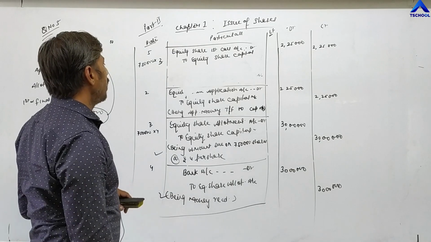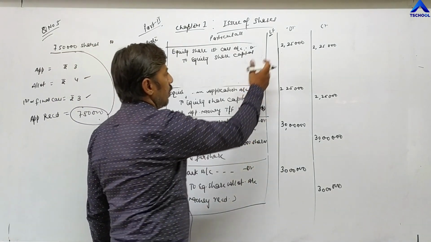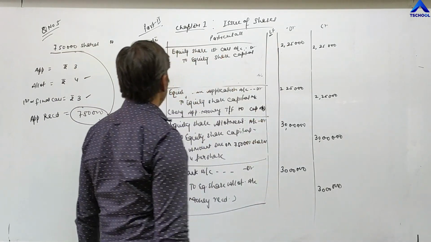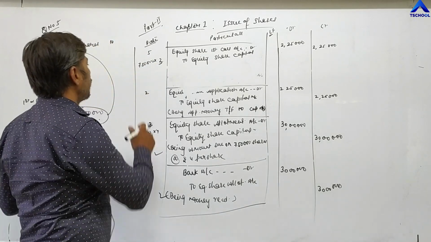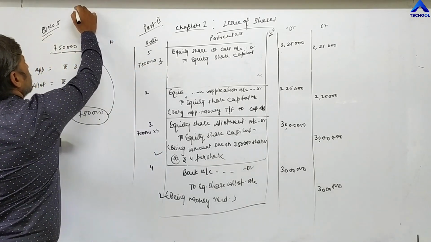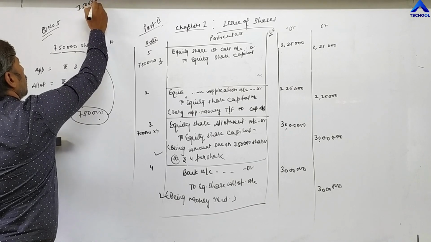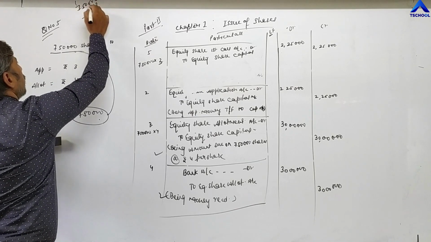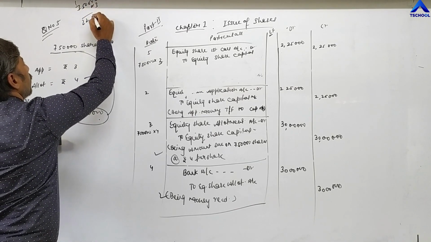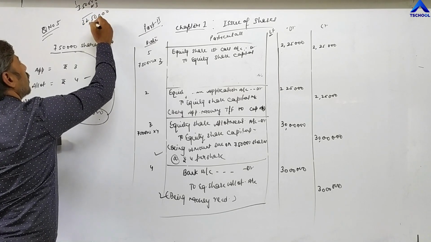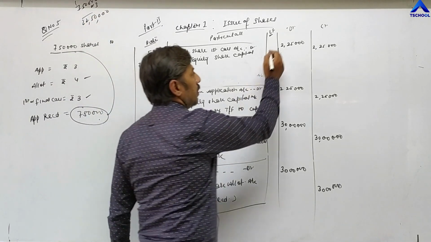So it becomes, again, 7,50,000 into 3, which is 22,50,000.